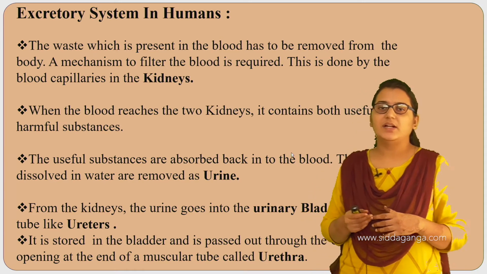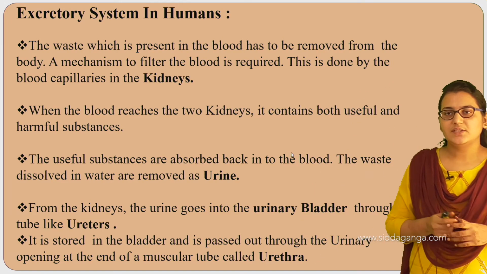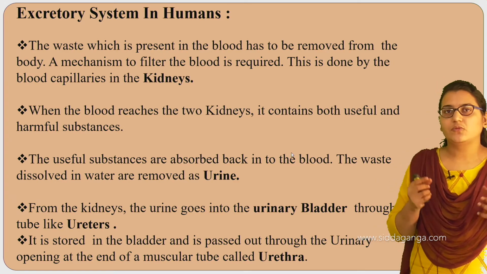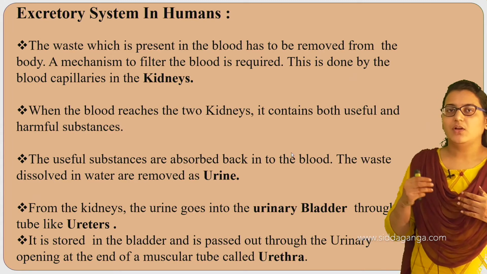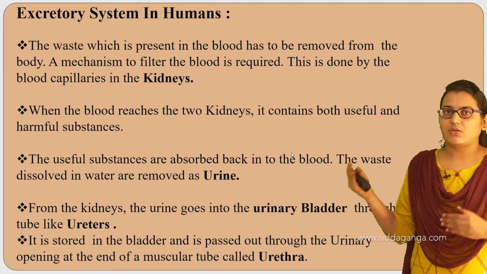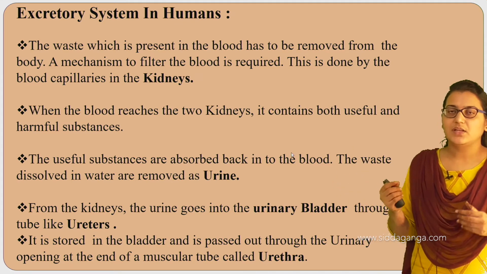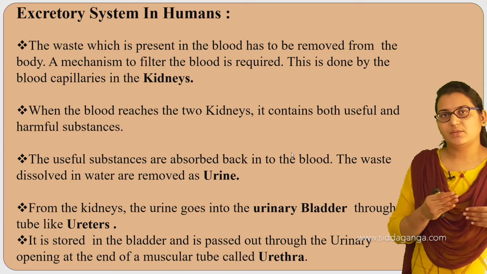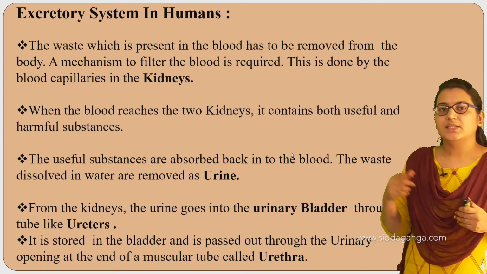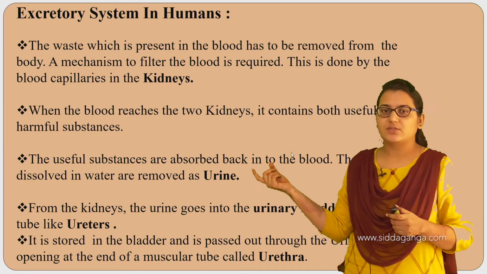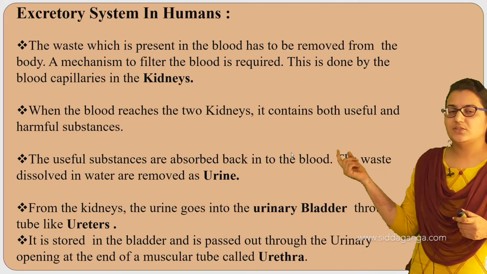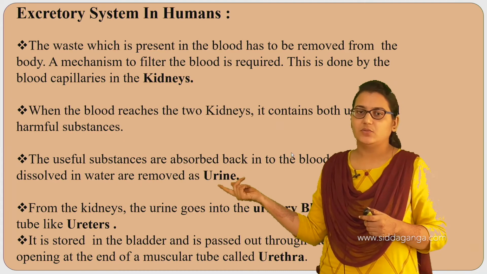When the blood reaches the two kidneys, it contains both useful and harmful substances. Blood is the fluid material which moves all over our body. So when the blood reaches the kidneys, it carries both useful materials and harmful substances. In the kidneys, the useful substances are absorbed back into the blood, and the waste dissolved in water is removed as urine.